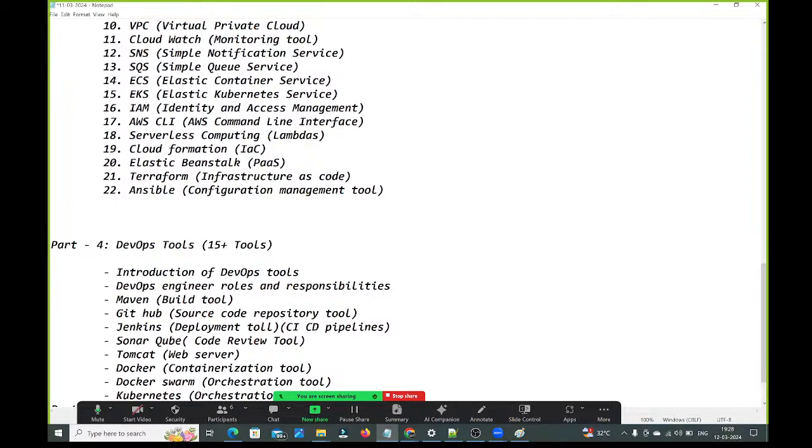What limitations are there in Docker Swarm? There is no auto scaling facility. There is no load balancing facility. These things are not available in Docker Swarm. If you want to do these things, you need to do them manually. There is no automation for those things in Docker Swarm. Suppose your application is in production. Production means a live environment, where customers are accessing that application.